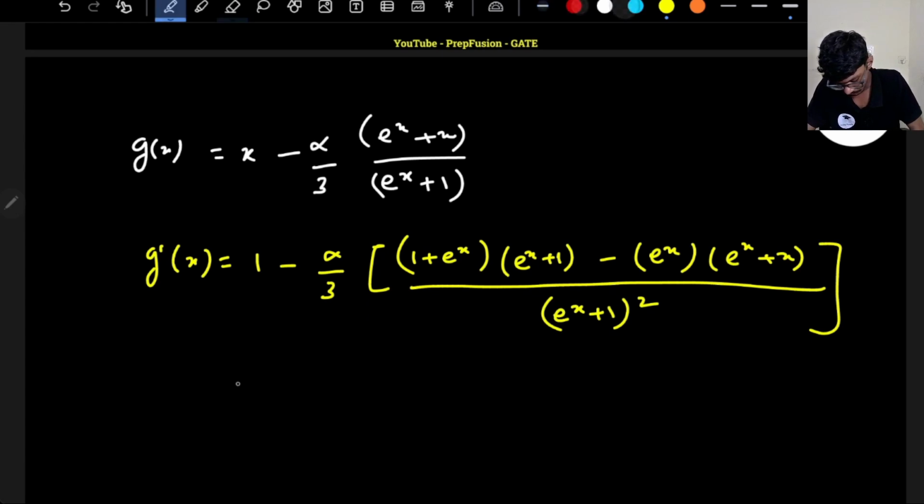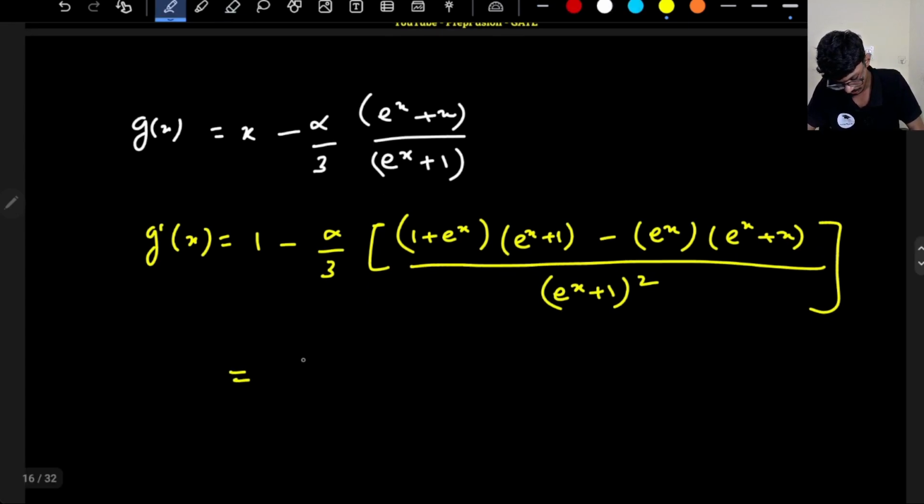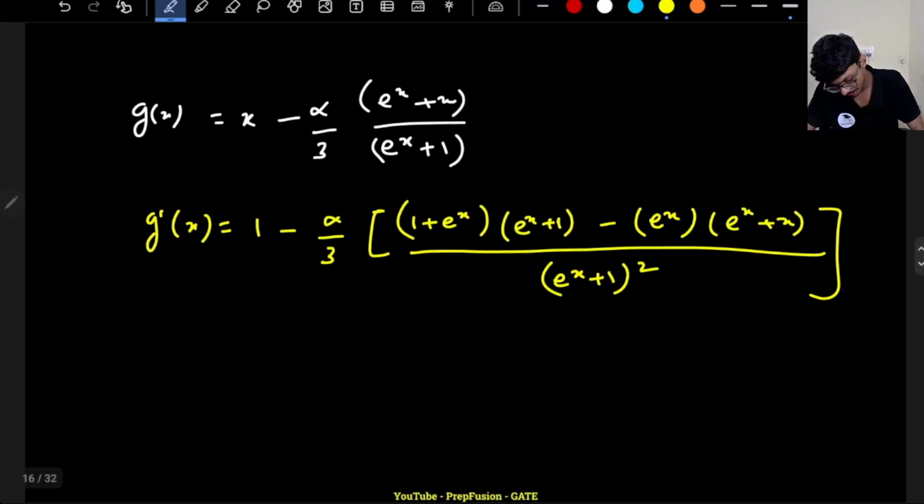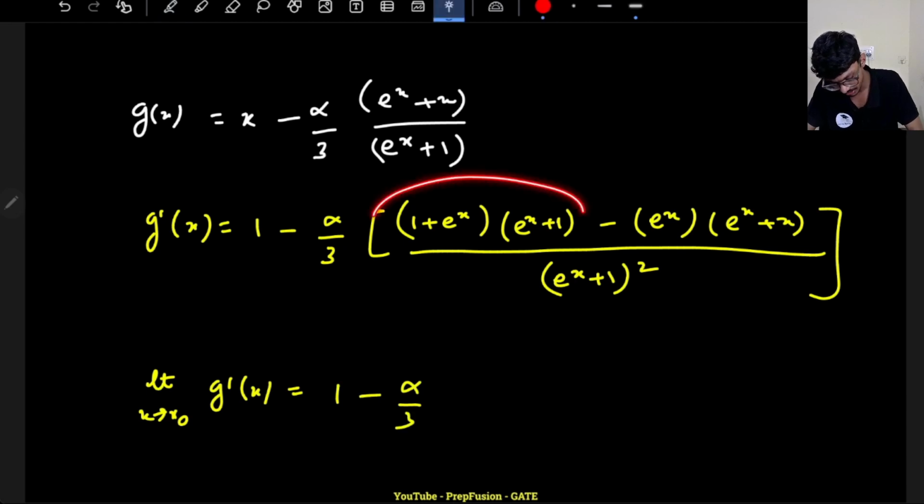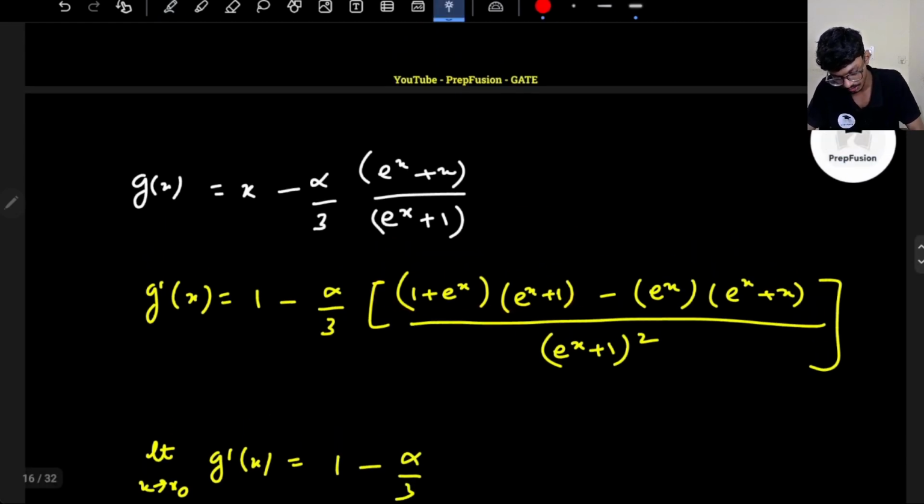Now I will put limit as x tending to x naught. If I put limit as x tending to x naught, this will be 1, this will be alpha by 3. Here, if x is tending to x naught, this is basically e raised to power x plus 1 whole square.